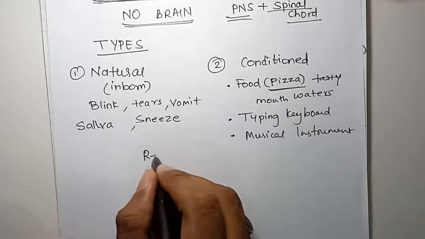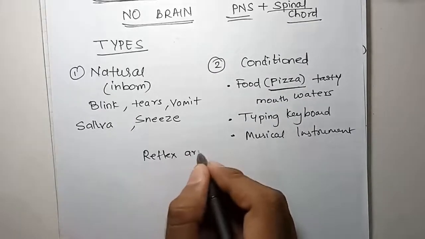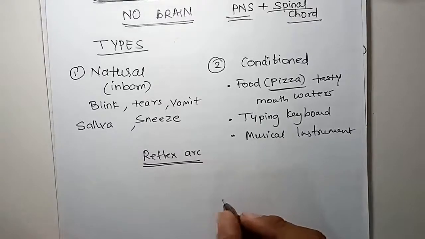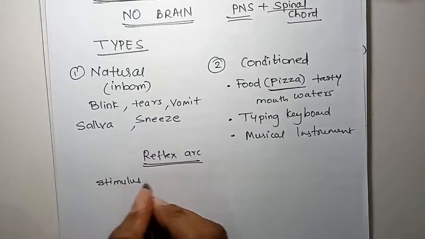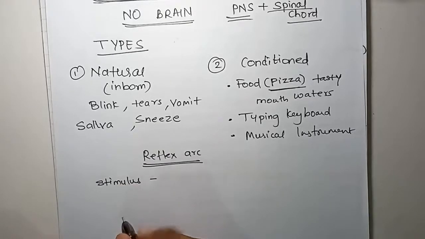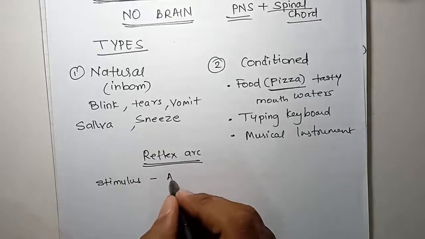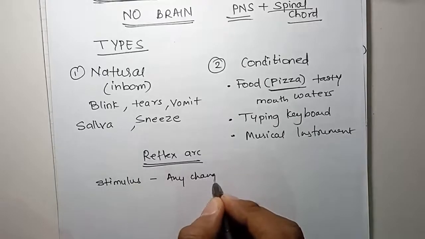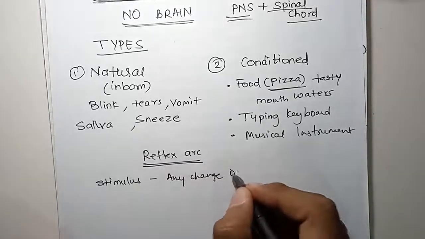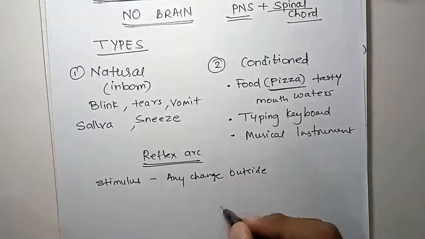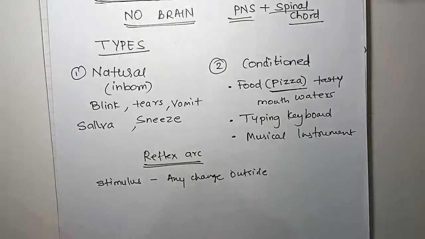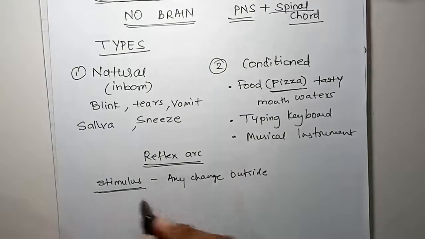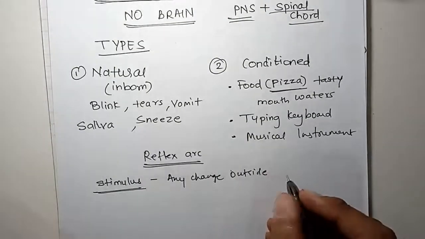In the reflex arc diagram which we saw, there were certain terms which you must know. One term was stimulus. Stimulus means any change which takes place outside. For example, suddenly there is a storm. That information will go inside your body. That is a stimulus. Suddenly the temperature changes. That is a stimulus.